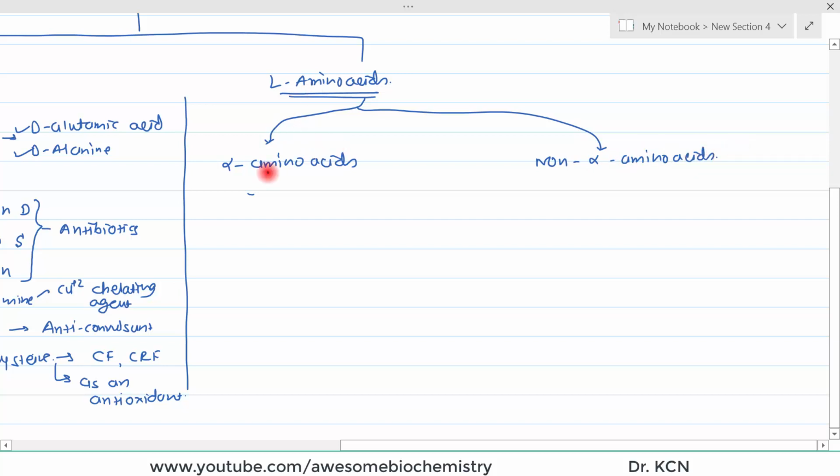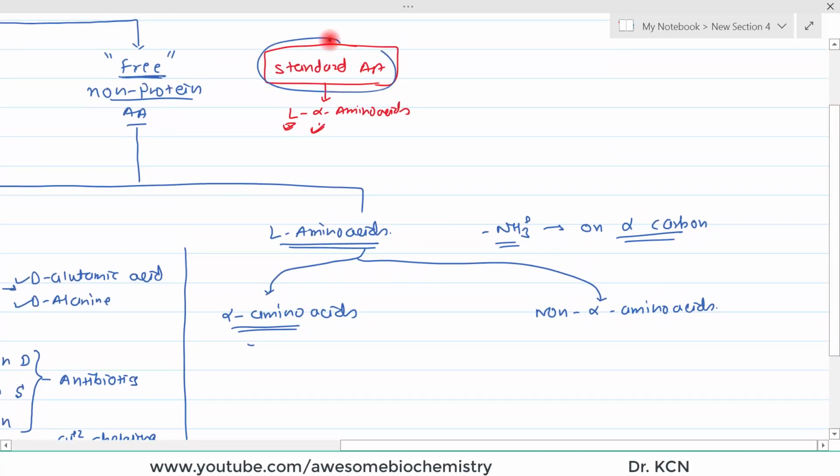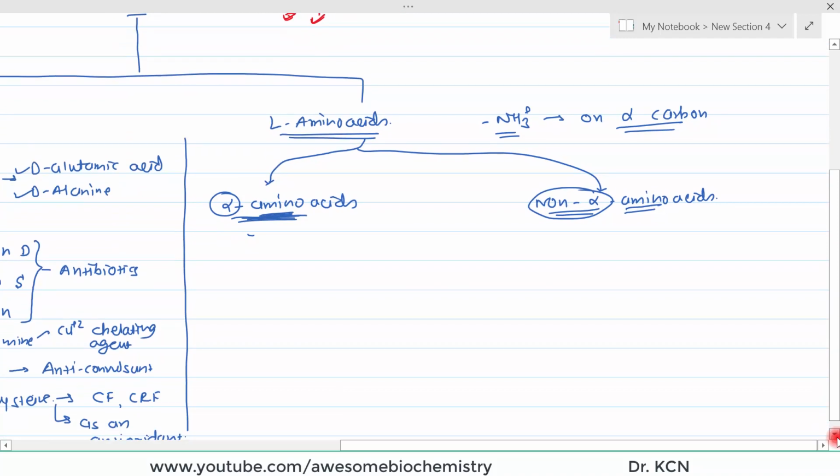Now why do we call amino acids alpha amino acids? The reason is that the NH3 plus group, this is the amino group, is attached on the alpha carbon atom. That's why we call them alpha amino acids. And we know that all the standard amino acids are alpha amino acids, right? Whereas in non-alpha amino acids, the amino group will be on the non-alpha carbon. So it may be beta, gamma or delta. Let's see examples of each.